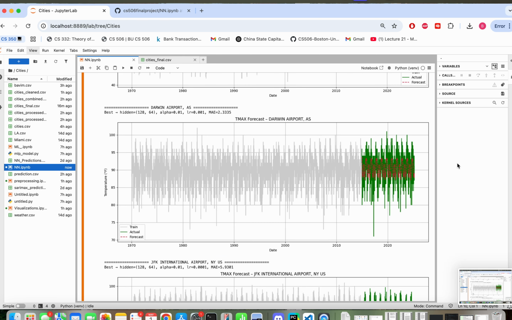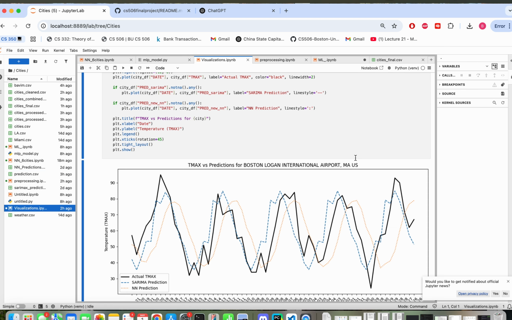Overall, our model performed best for the city of Darwin, giving us a mean absolute error of 2.3 Fahrenheit, which means that on average, our model is off by around 2.3 Fahrenheit in terms of predicting the maximum temperatures. We think the reason our model performed best for the city of Darwin is because the dataset does not fluctuate as much as other datasets. As you can see, the range of the maximum temperatures is from 80 to 100, while other datasets have a larger range. Let's wrap up this project a little bit.